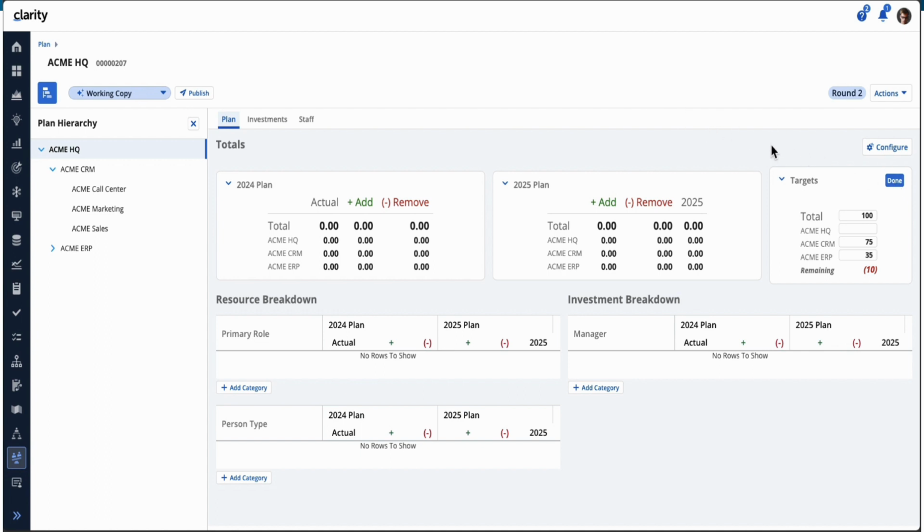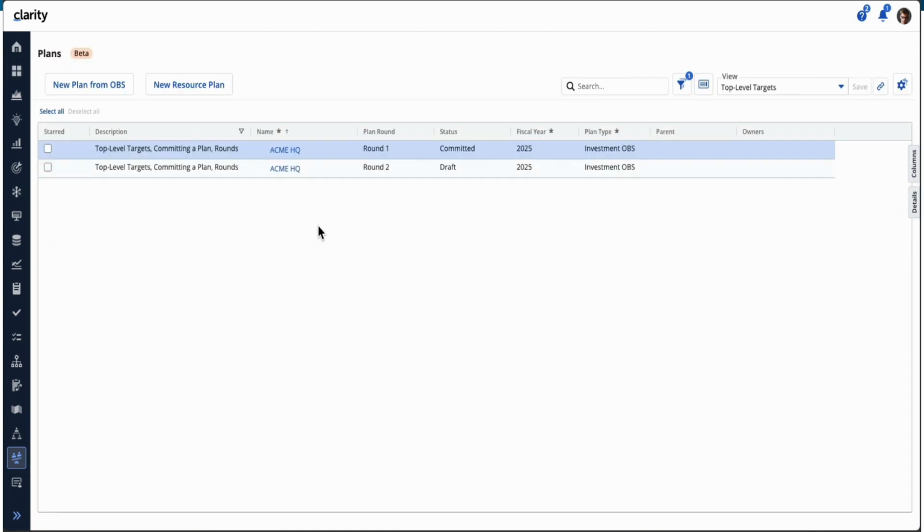You can create as many rounds as you want. We'll come back and balance this out later. If we go back to the plan list, you see round one and round two. The other one was committed, and this one is the actual draft.